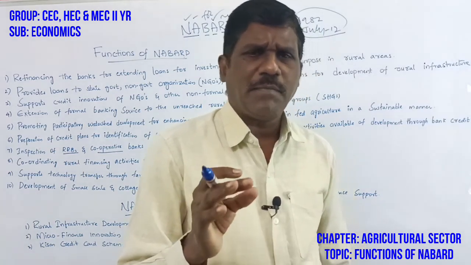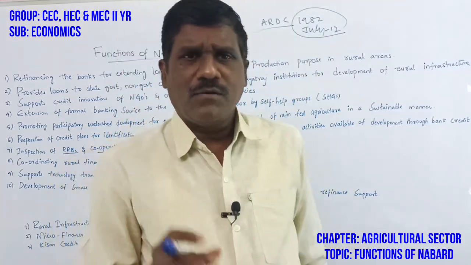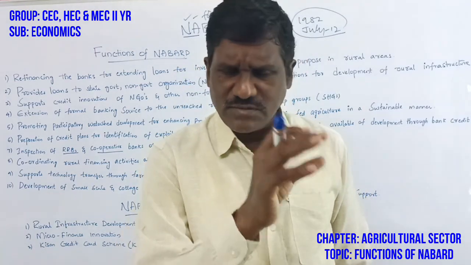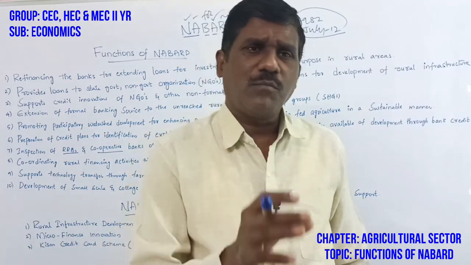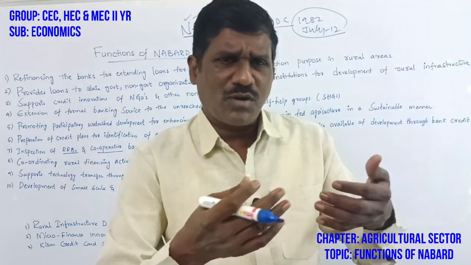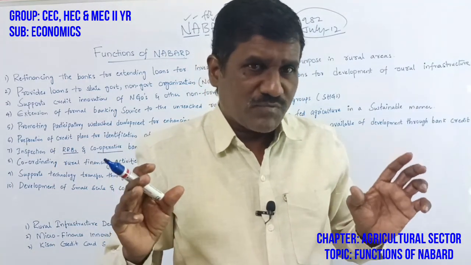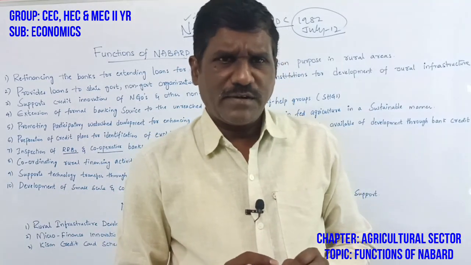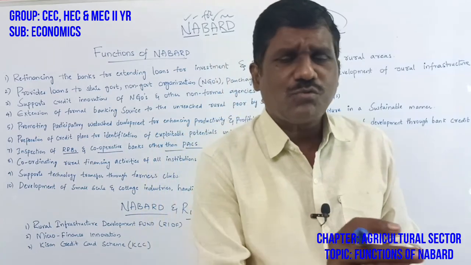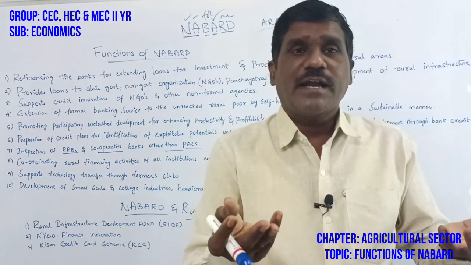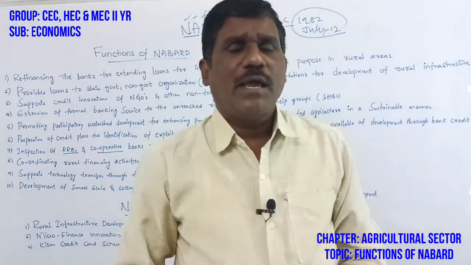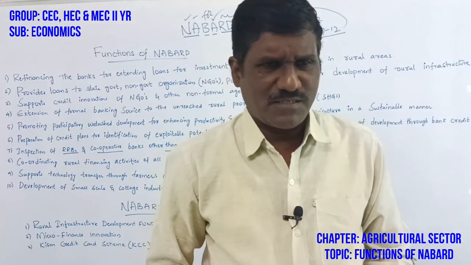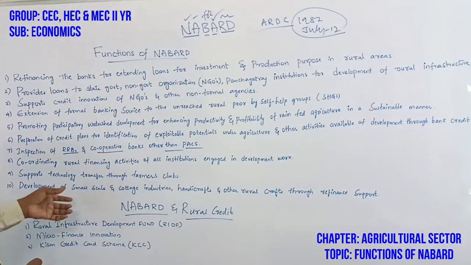The main aim of Nabard is to provide rural development services, to provide more and more service facilities to the people who are in rural areas, then supporting the people with information and innovation and credit facilities, to make them aware and get more and more employment opportunities by establishment of small, cottage and small scale industries. Okay, so these are the functions.